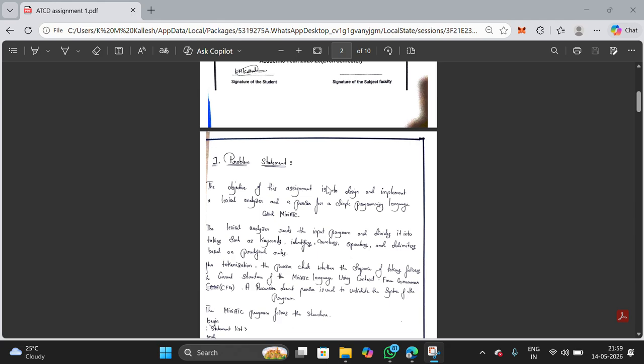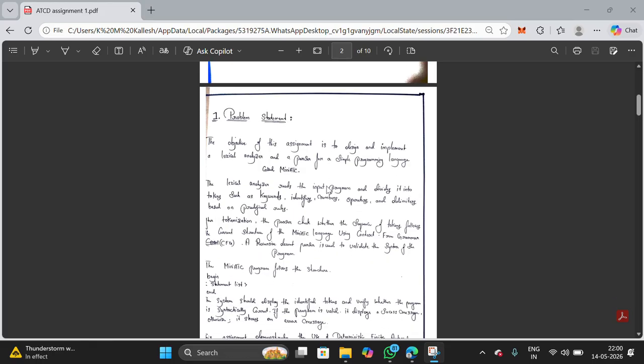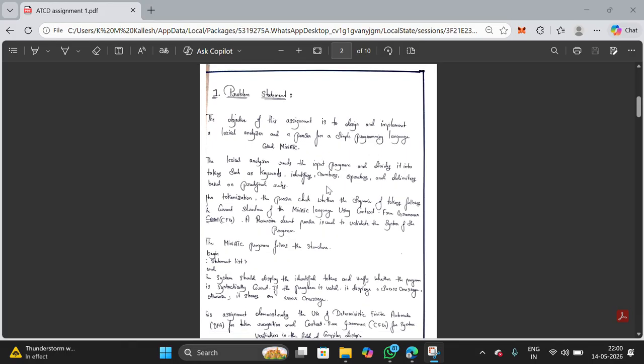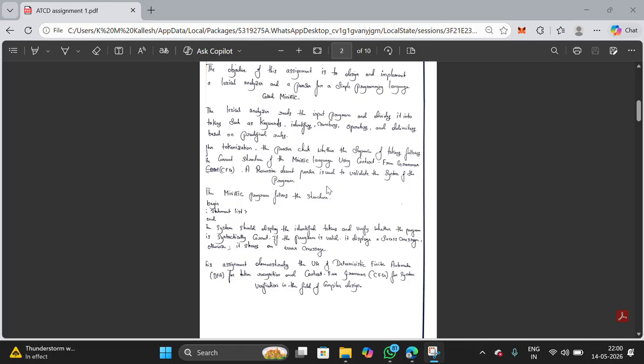Slide 2. Problem statement. The objective of this assignment is to design and implement a lexical analyzer and a parser for a simple programming language called mini ATC. The lexical analyzer reads the input program and divides it into tokens such as keywords, identifiers, numbers, operators, and delimiters. After tokenization, the parser checks whether the sequence of tokens follows the structure of the mini ATC language using context-free grammar. The program structure follows begin, statement list, end.